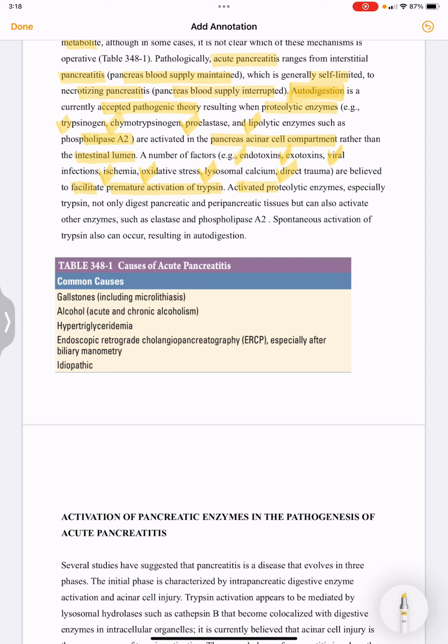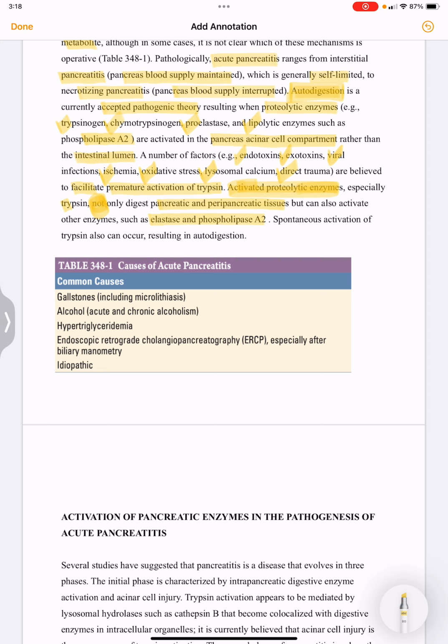Activated proteolytic enzymes, especially trypsin, not only digest pancreatic and peripancreatic tissue, but can also activate other enzymes. What are the other enzymes?